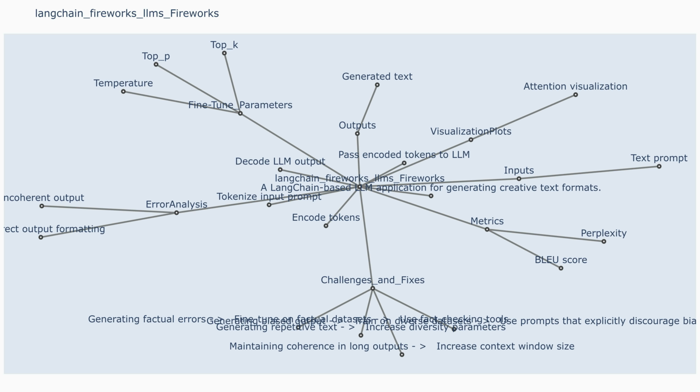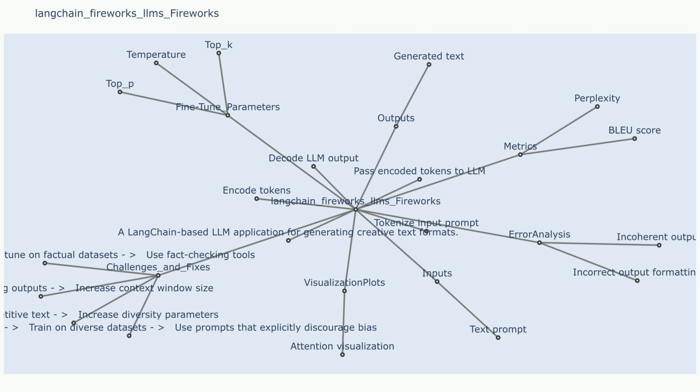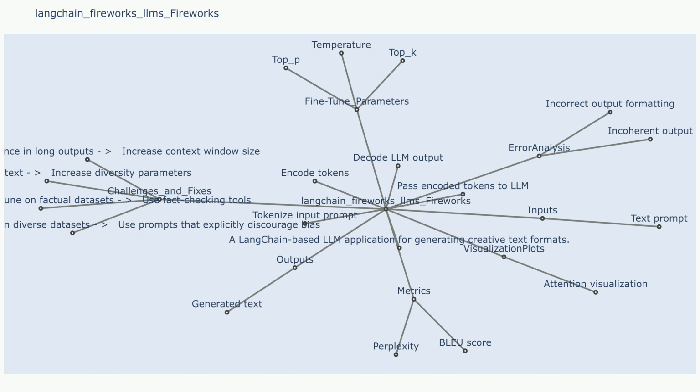Langchain Fireworks LLMs. Fireworks. Description. Explain in detail. Fireworks is a framework for building large language model applications that is designed to be easy to use and extend. It provides a set of building blocks for creating applications that use large language models for tasks such as text generation, question answering, and summarization.